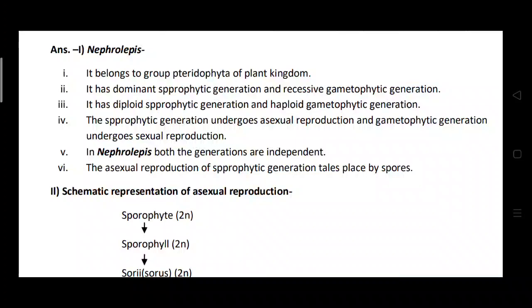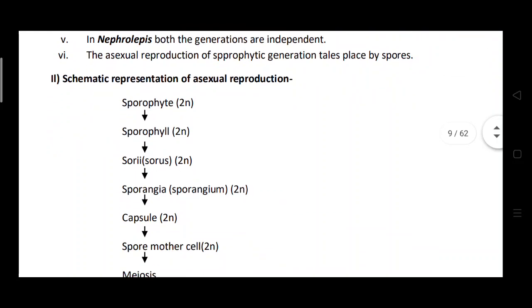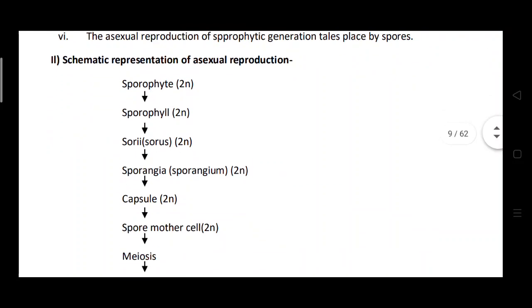In Nephrolepis, these two generations are independent; they are not dependent on any other stage. So the sporophytic generation and the gametophytic generation both grow independently. Mostly the asexual reproduction, or the sporophytic generation, takes place by the spores. So this is the schematic representation of the asexual reproduction.